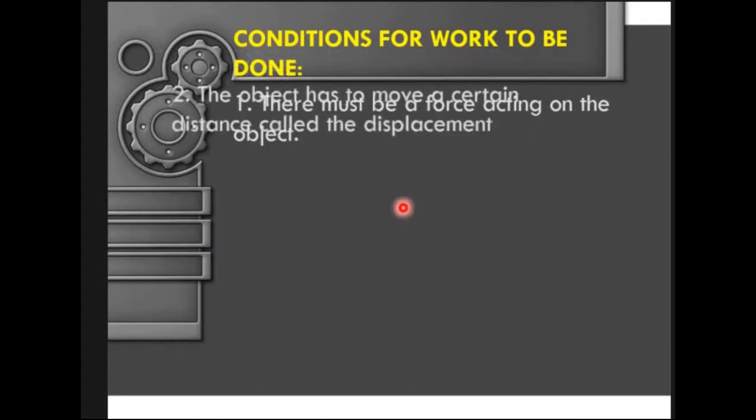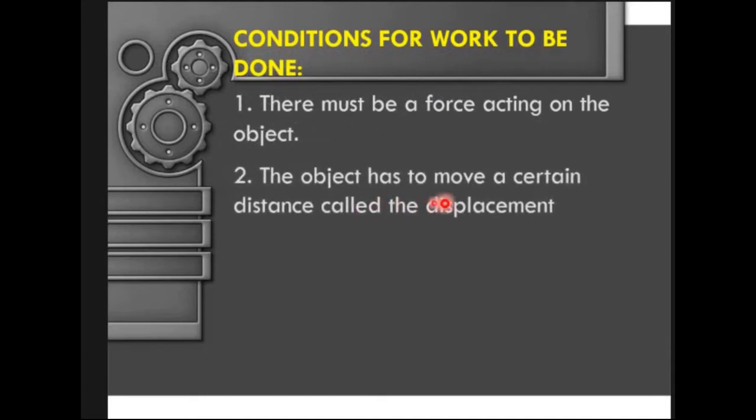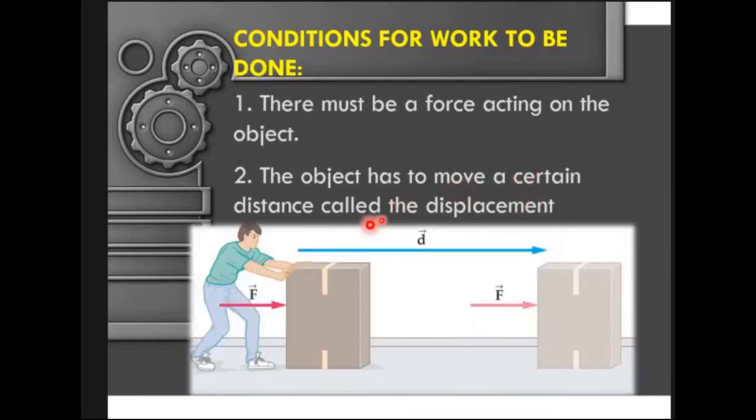Second, the object has to move a certain distance called displacement. Notice that this man is pushing this box, and once this man applies the force on this box, is this box moving? Yes, it's moving. So, condition number two has been met.